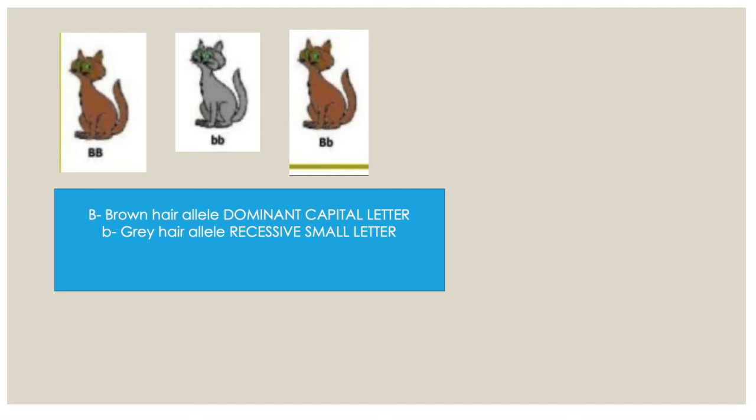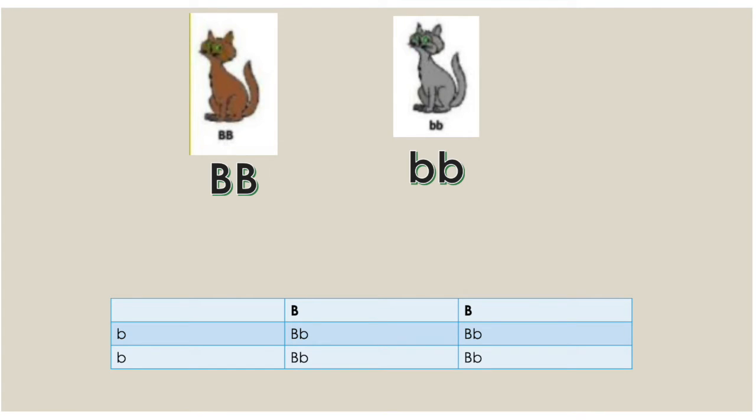This has one big B and one small b. Now what you have to understand here is that the big B is a dominant trait. So the brown hair will always be expressed if it's present in the combination of big B and small b. This is because it's a dominant trait. The small b is a recessive trait and it will not be expressed unless you have a small b and a small b.